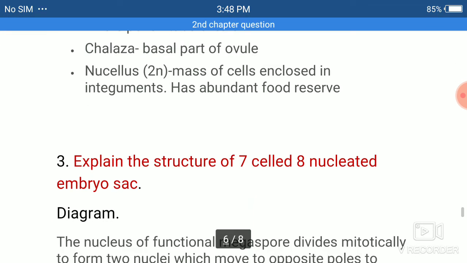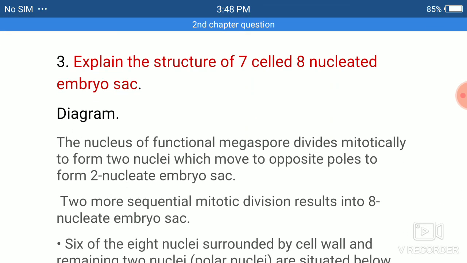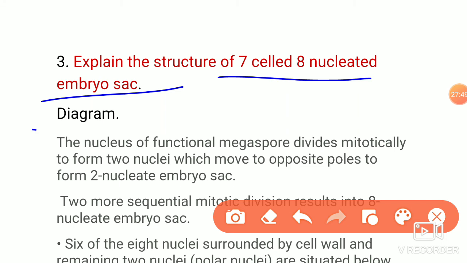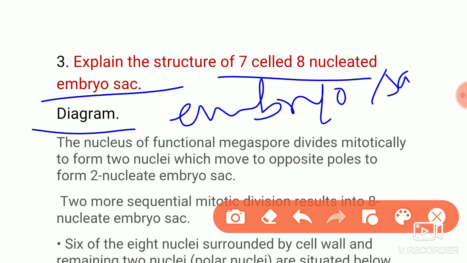Next we go to the next question, that is explain the structure of 7-celled 8-nucleated embryo sac. The diagram should be drawn, the embryo sac diagram. That embryo sac diagram which I already gave in the notes, you have to write.